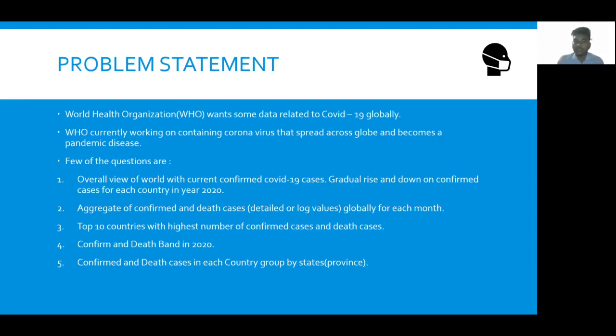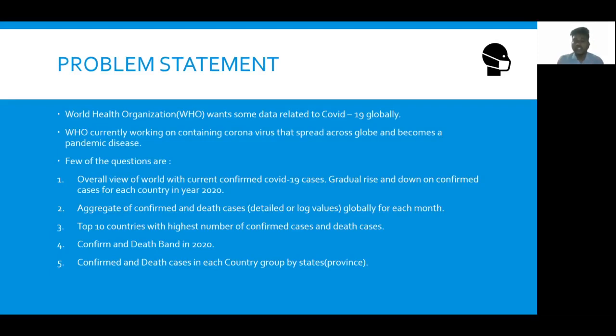The second problem the WHO had was they want to find confirmed and death cases. Confirmed cases means those who are affected with COVID-19, while death cases means those who unfortunately died with COVID-19.